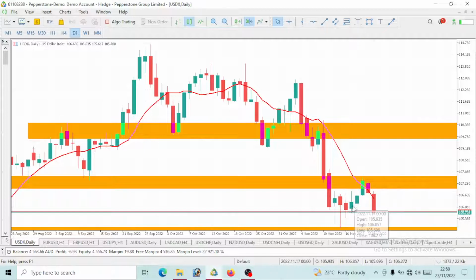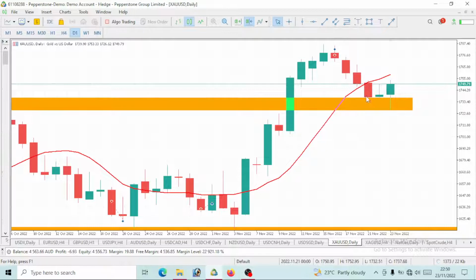If you take a look at these 1, 2, 3 green candles here, we had 1, 2, 3 red candles here. Once there's a bullish move on the USD index, we would have a bearish move on our gold. But once there is a bearish move on our USD index, then we expect a bullish move on gold.